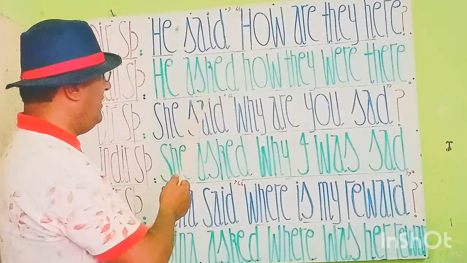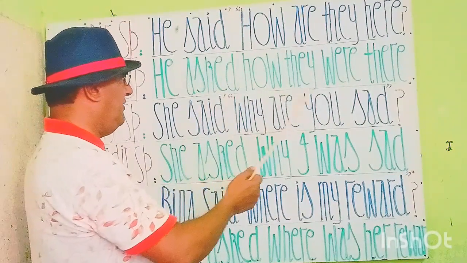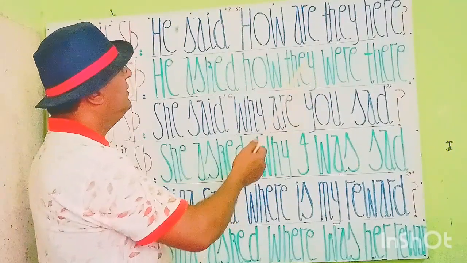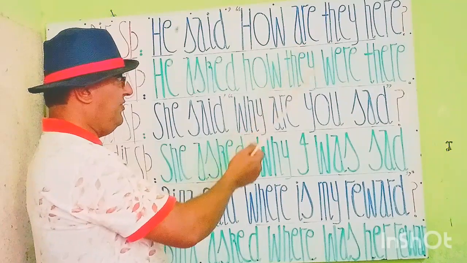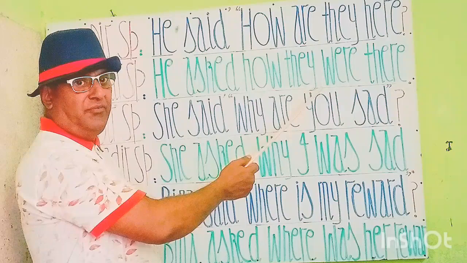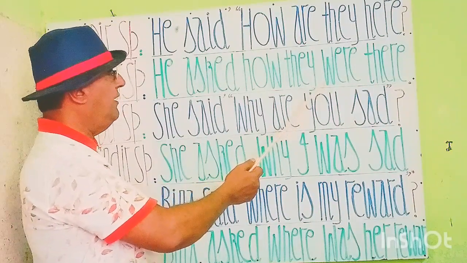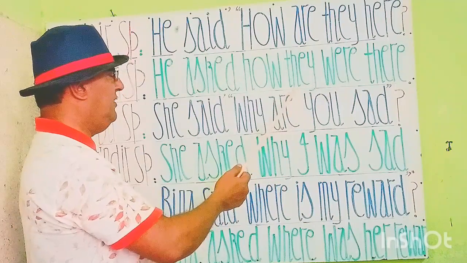So according to the sequence of tenses, we have to write the past verb form. The past verb form of is, am, are is was, were. Memorize it, and we will write a verb because the subject is plural.